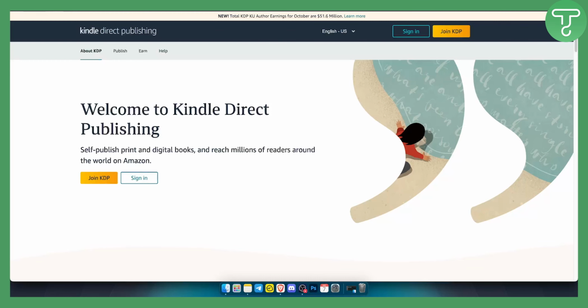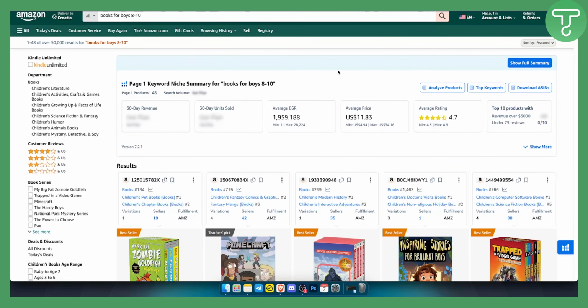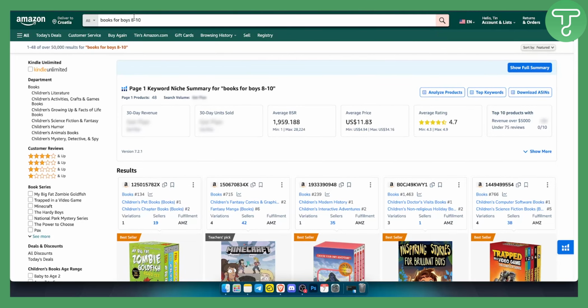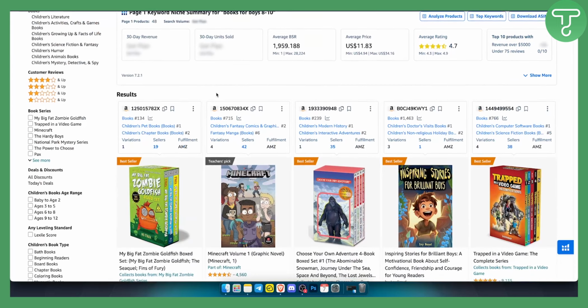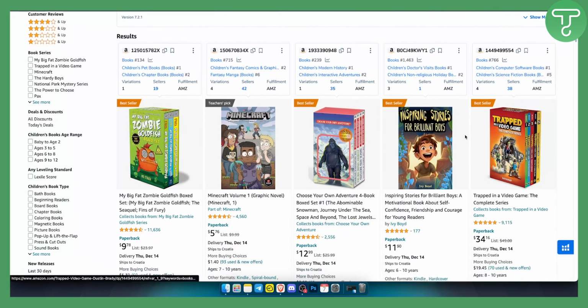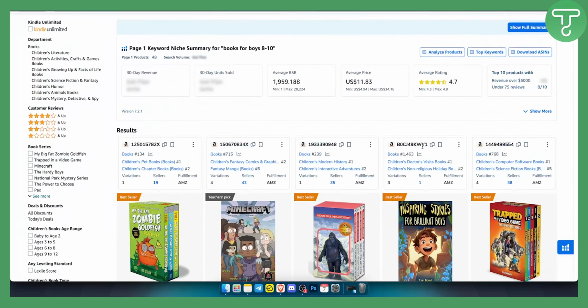However, once you find the keyword, for example, as you can see right here, I have a keyword. It's called books for boys 8 to 10. So these are all the books for boys from 8 to 10 years old. And as you can see, these are just some of the books right here. Now, this is my keyword, right?